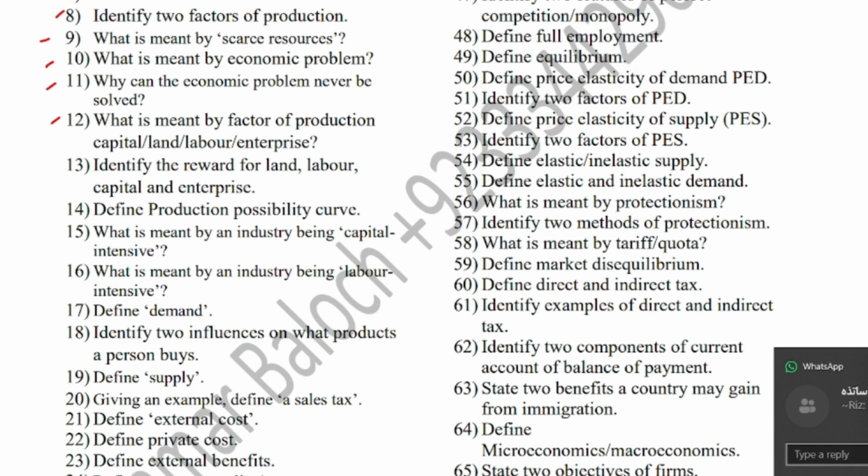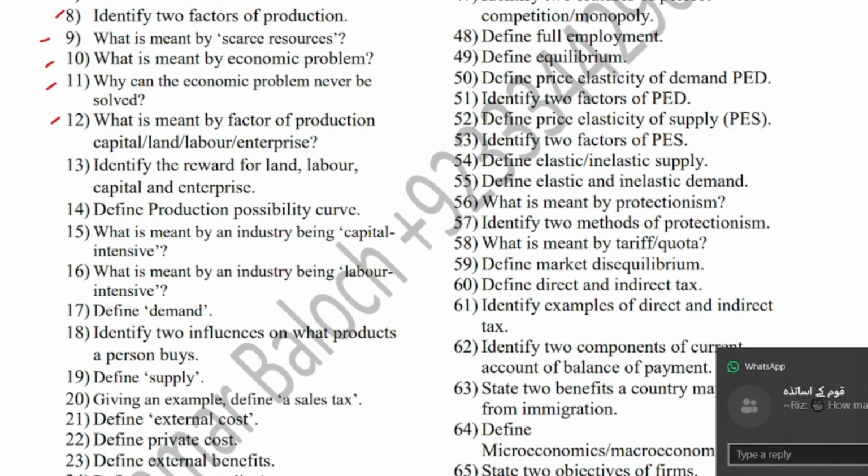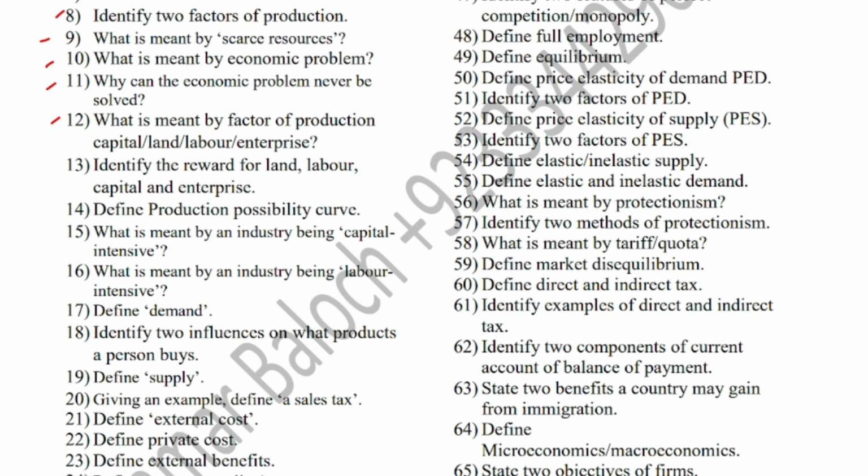Question number 12 is what is meant by the factors of production: capital, land, labor and enterprise. The examiner will not ask all of them, but maybe one or two of them. Capital is the man-made resource used to produce further goods and services, such as machinery, technology and tools.